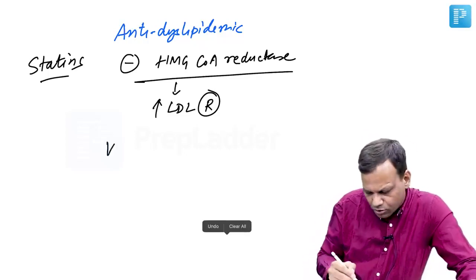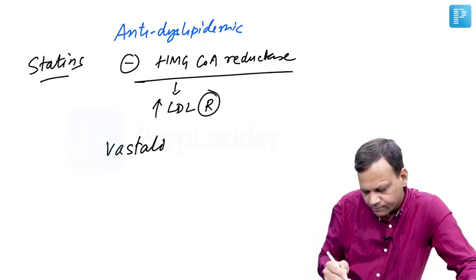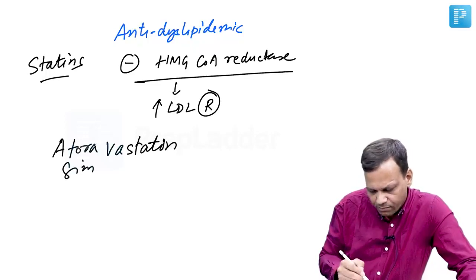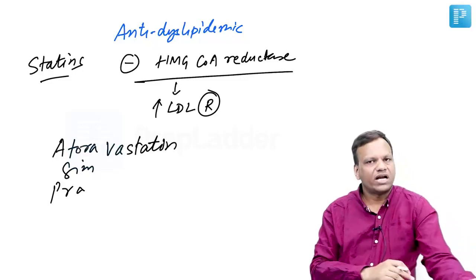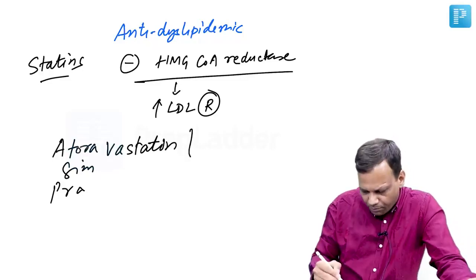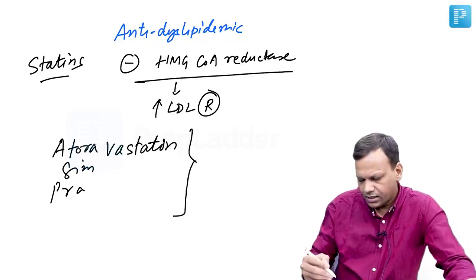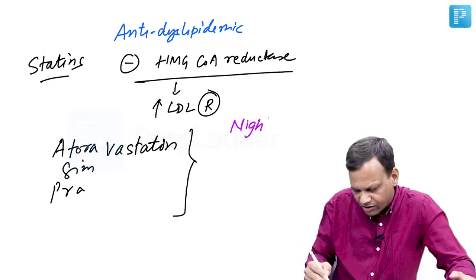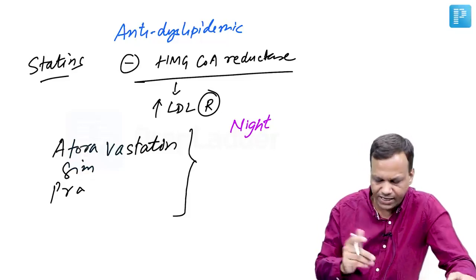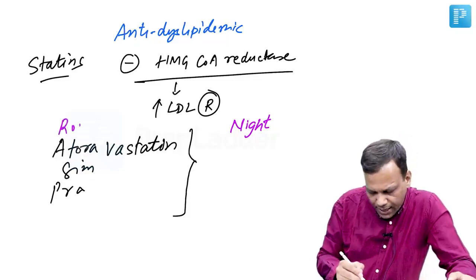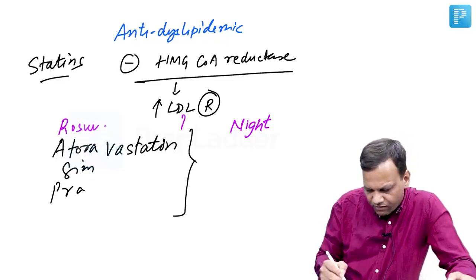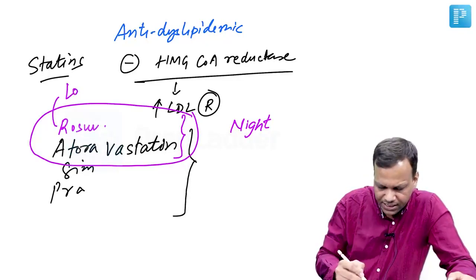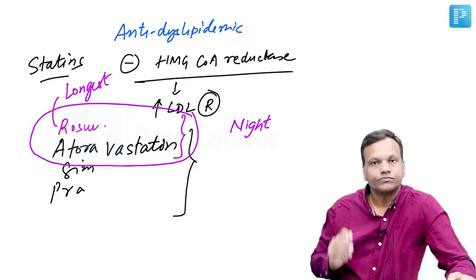Now statins, their name should end with vastatin, like atorvastatin, simvastatin, pravastatin. Statins, the important points: statins are usually given at night time because the activity of HMG-CoA reductase is maximum at night. But rosuvastatin and atorvastatin are very long acting. They can be given any time of the day. The longest acting statin is rosuvastatin.